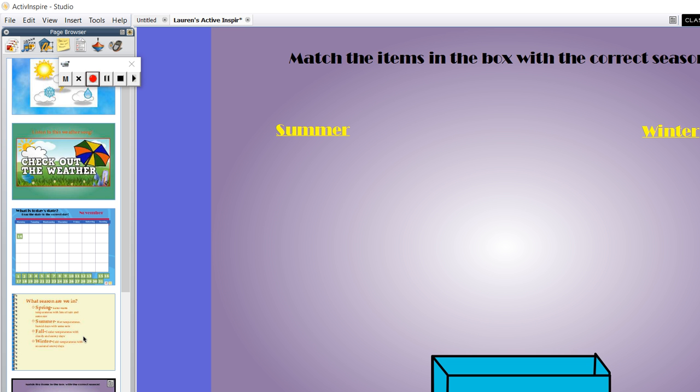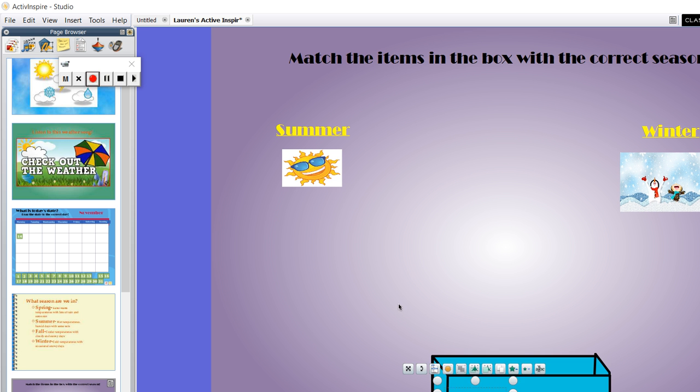This next slide is kind of a matching game. So students will have the opportunity to come up to the board and they'll get to drag something out of the magic box. So this one is a sun, and so they'll know that that goes under summer and not winter. And the next thing, it's a picture of a snowman, so they'll put together that winter is the colder month and summer is hot, so this will go under winter. Then have cold temperatures, so that will go under winter.